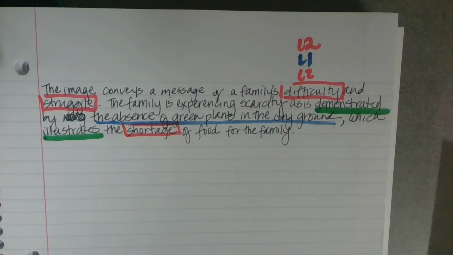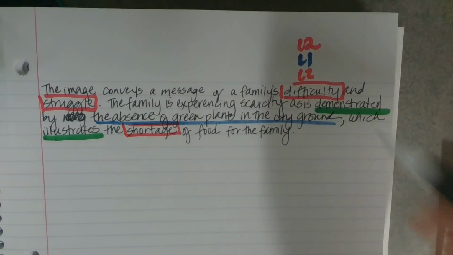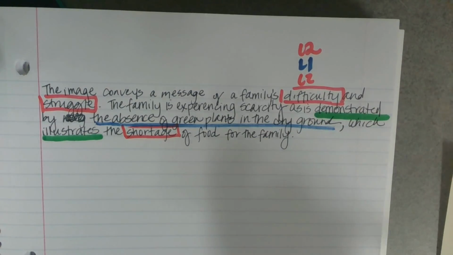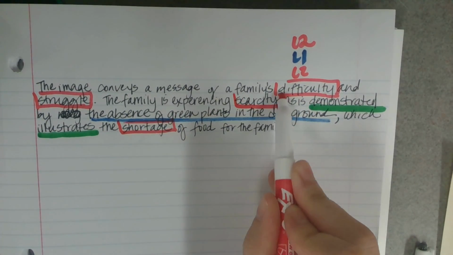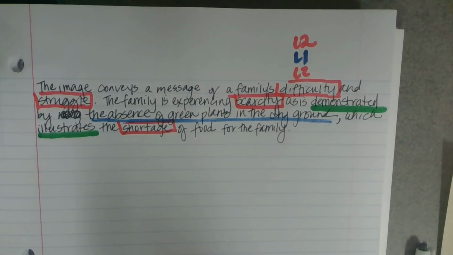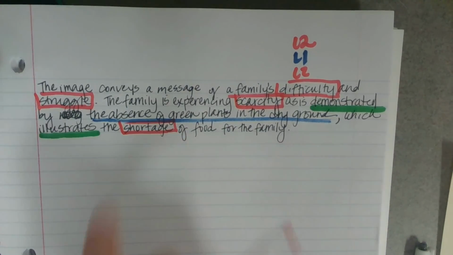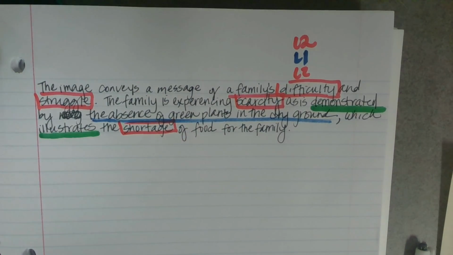The image conveys a message of a family's difficulty and struggle. The family is experiencing scarcity, as is demonstrated by the absence of green plants in the ground, which illustrates the shortage of food for the family. Okay, so did I answer the question? Yes, it's difficult, it's showing a struggle. They're experiencing, ooh, I almost left out an L2, uh-oh. Experiencing scarcity, as is demonstrated by the absence of green plants. Okay, good, that's the L1, which is showing the shortage of food for the family. Good, so that has everything we need. Well done.